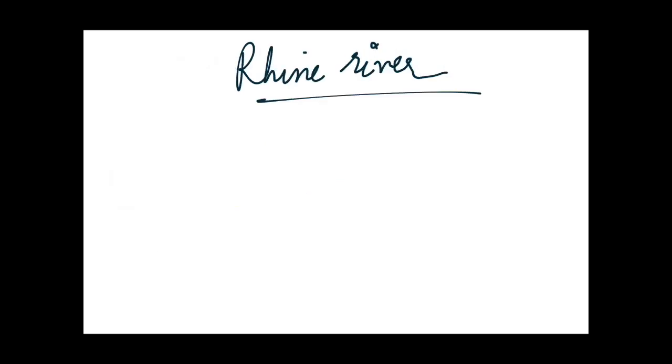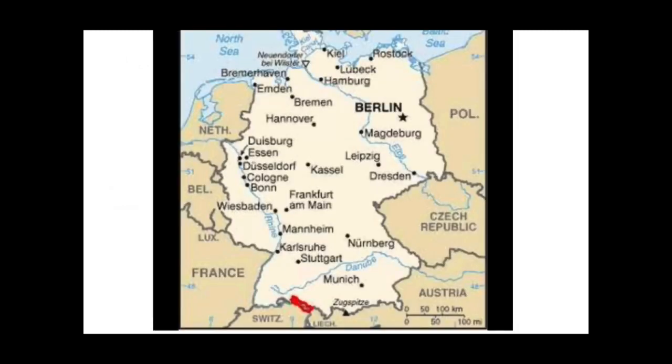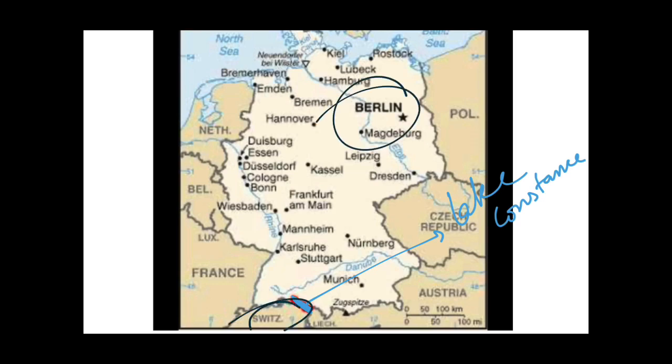For this you must know about Lake Constance. This Lake Constance lies on the border of 3 countries, that is Germany, Switzerland and Austria. Let me show you on the map. You can see this map. This is the lake known by the name Lake Constance, and as I told you, it lies on the border of 3 countries, that is Germany, Switzerland and Austria.